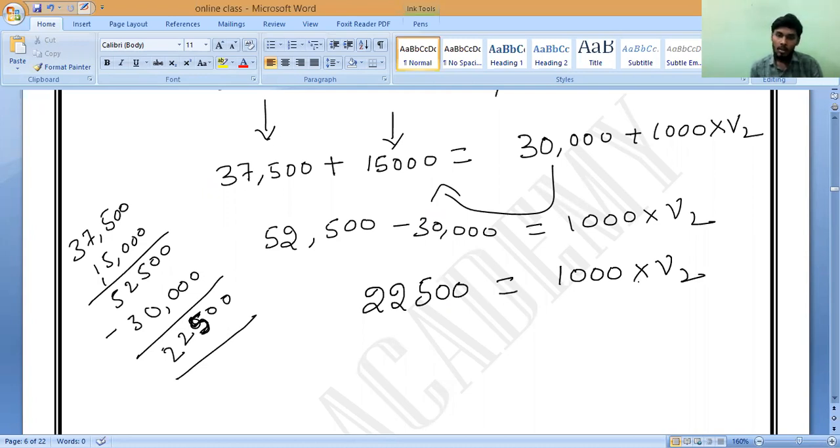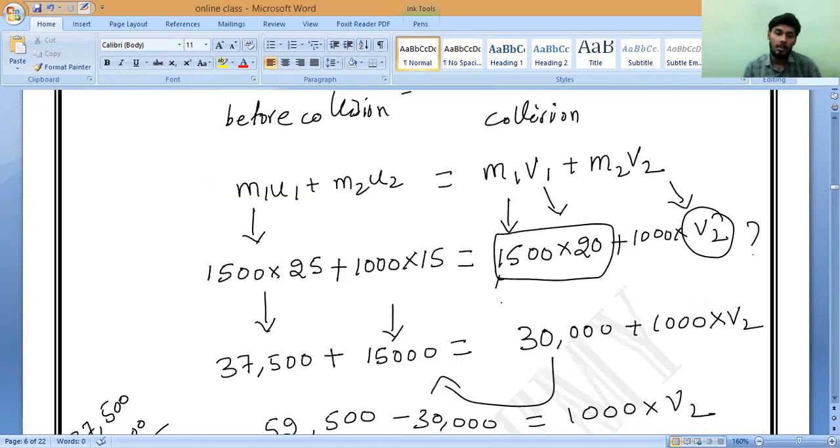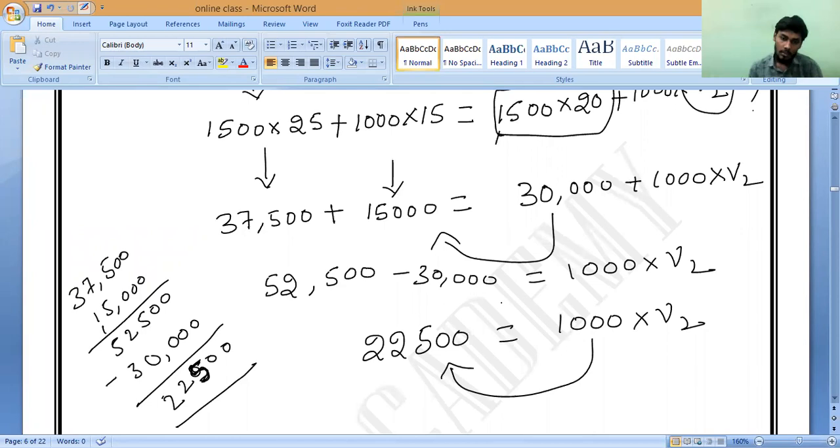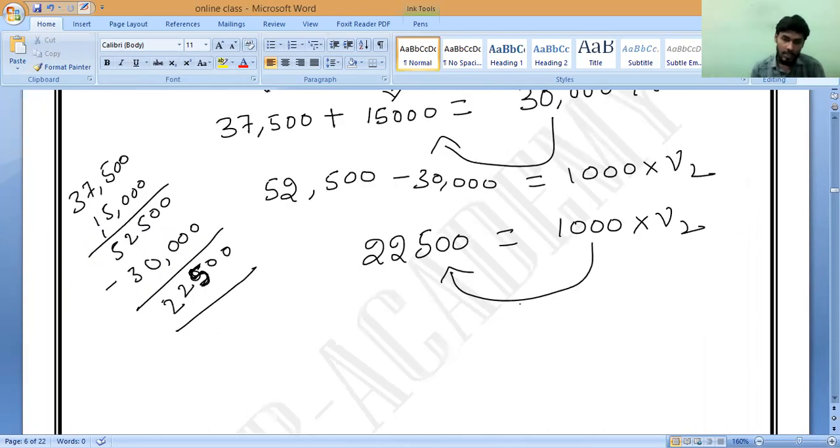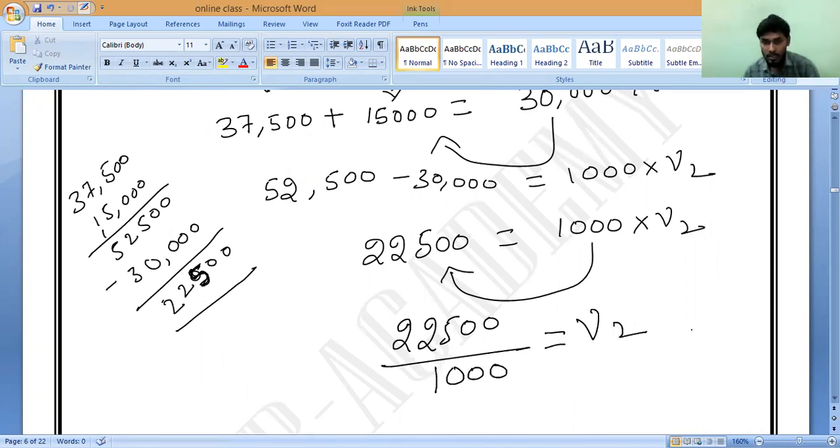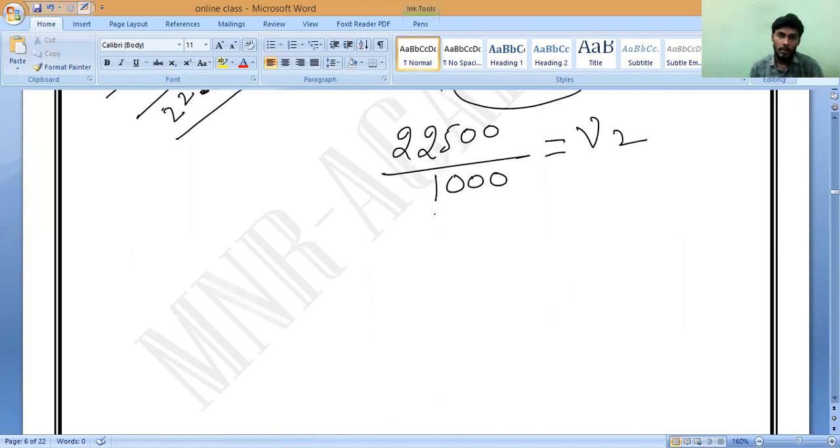Now observe. 1000 is in multiplication here. When it comes this side, it becomes division. So V2 equals 22,500 divided by 1000. Three zeros in 1000, so two zeros get cancelled, one more zero remains.